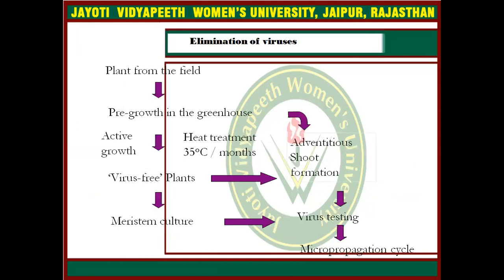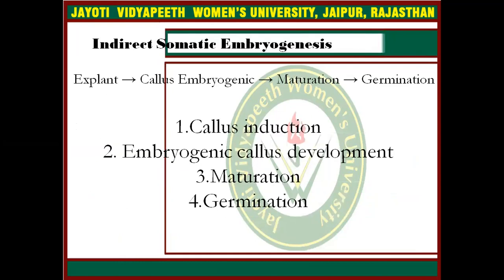If we talk about the flow chart, here we can see simply that there are two types of somatic embryogenesis: indirect somatic embryogenesis and direct embryogenesis. Indirect somatic embryogenesis involves steps like, first of all, collecting the explant, then embryogenic callus, and maturation and germination.